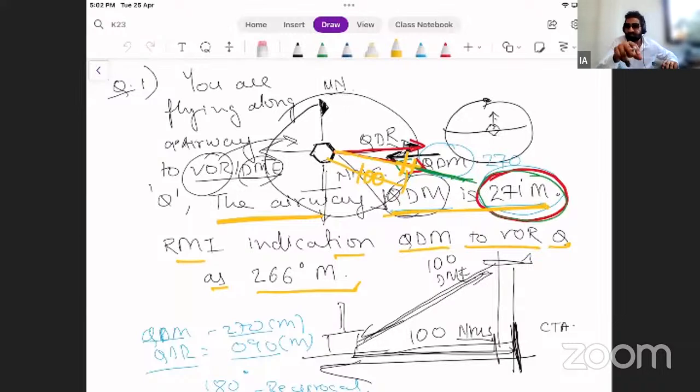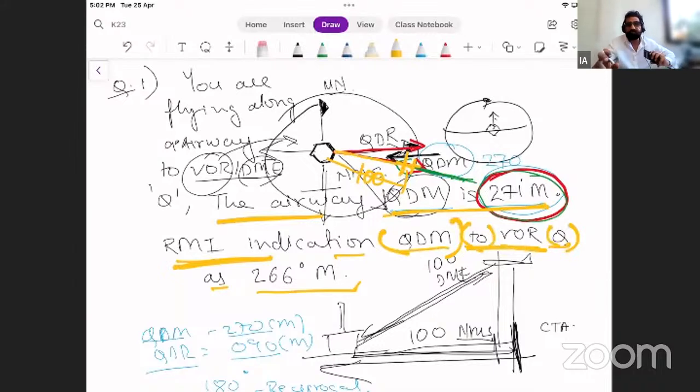In the question, let's read the question now. You are flying along an airway to VOR by the letter key, Quebec. The airway QDM is 271. So what we have plotted is the airway QDM. And if the aircraft is on that, it means the aircraft is on track. RMI indication QDM to VOR Quebec. See, you have to group words together.